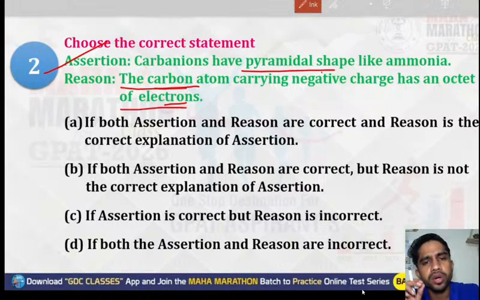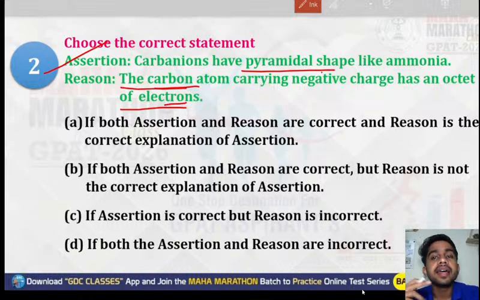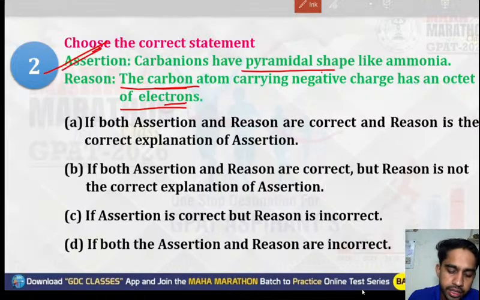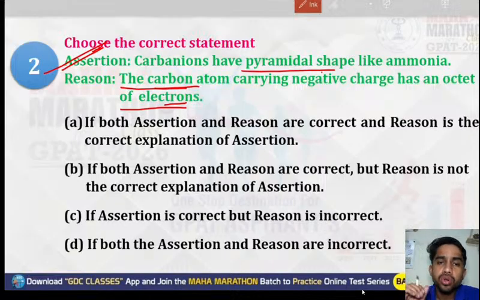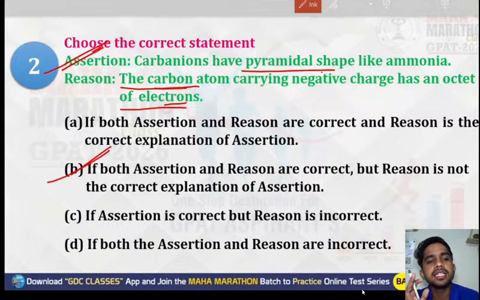Yes, the reason is also correct. It has an octet of electrons, but is the reason the correct explanation of the assertion? No. If you read the reason carefully, it says that the carbon atom carrying a negative charge has an octet of electrons. Does that have anything to do with the pyramidal shape of ammonia? No. So the assertion is correct, but the reason is not the correct explanation. Both assertion and reason are correct, but the reason is not the correct explanation of the assertion.